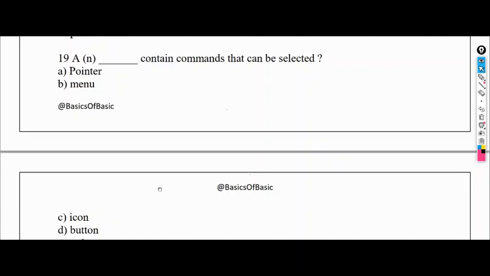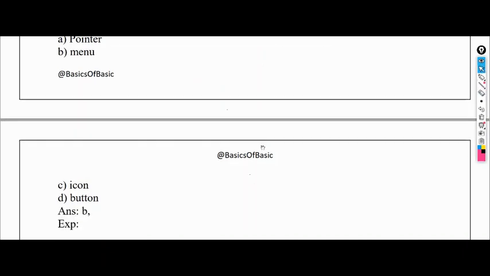Next: this dash contains commands that can be selected. So what can it be? The options are pointer, menu, icon, button. So the answer here would be menu. Menu is the one that contains commands that can be selected.